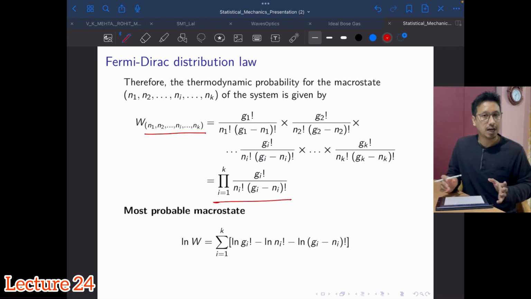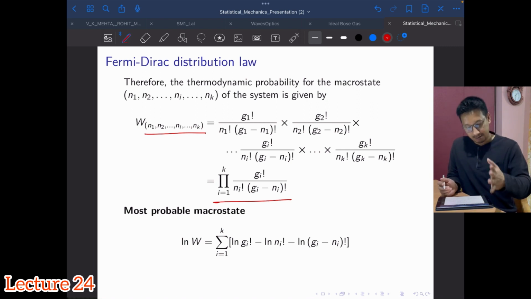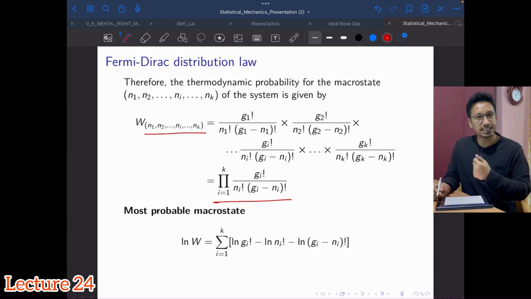After getting the expression for the thermodynamic probability, which is W here, what do you do for statistical equilibrium? What do you have? The most probable macrostate. How do you calculate it? It is the one which will have the most number of microstates. Meaning what?